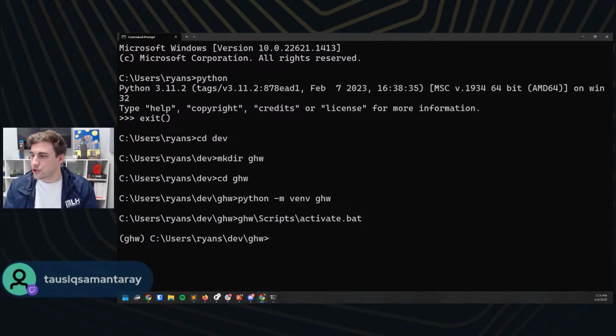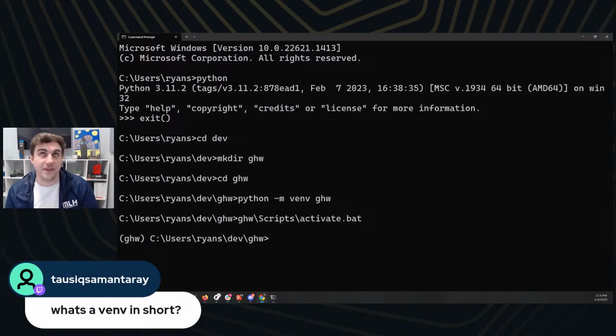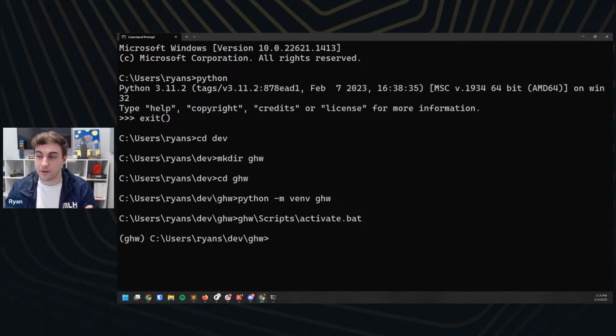What's a virtual environment in short, or venv? The way I like to think about it is just like a nice, neat, tidy box for all of the different things we're going to install. We're going to use pip, or Python installation something. I actually don't know what pip stands for. It's a package manager for Python, and we're going to use pip to install Flask. We might end up installing some things for a database later on, depending on how far we get. Virtual environments are just ways to keep those tidy if you need different versions for different projects, right? If I use Python in multiple different projects, I might need different versions of Flask or another tool to help me out. All right, so we should be good to go here.